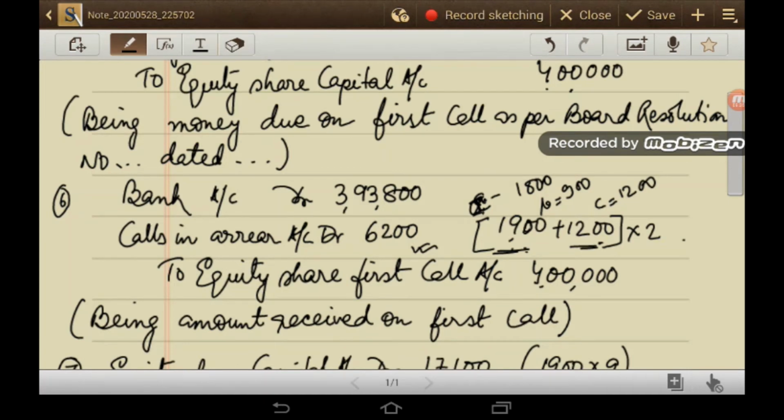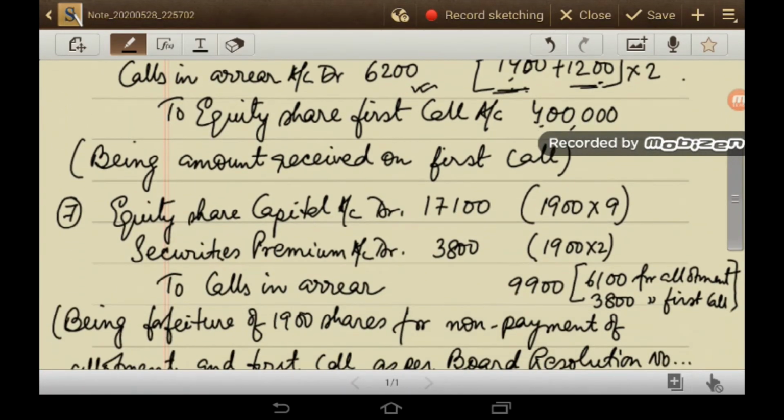So bank account debit 3,93,800, calls in arrear account debit 6,200 to equity share first call account 4 lakh. Next journal is for the amount at the time of forfeiture. So 1,900 shares were forfeited. So equity share capital account debit 1,900 into 9.